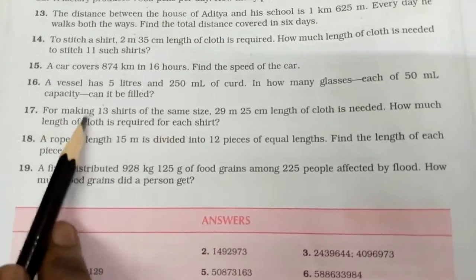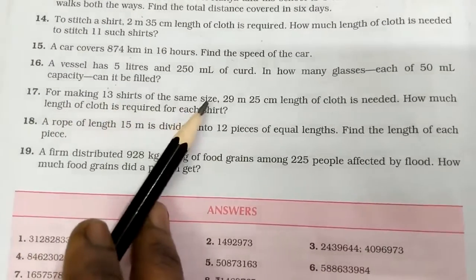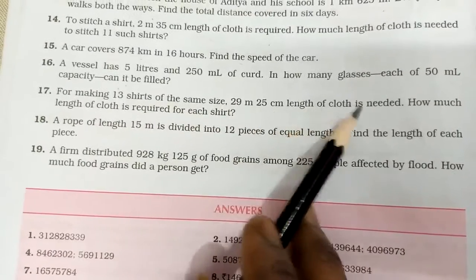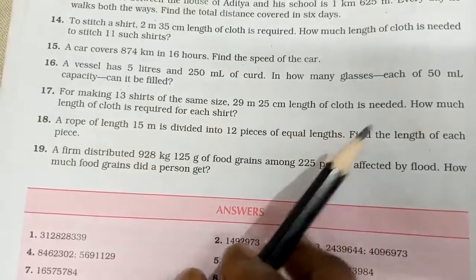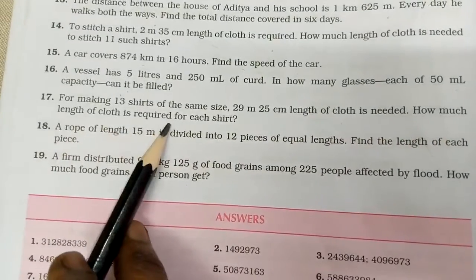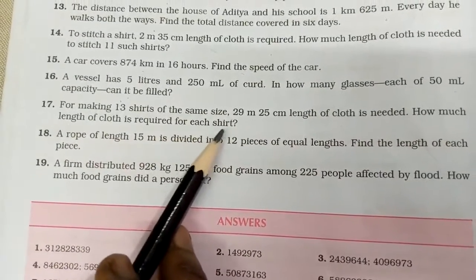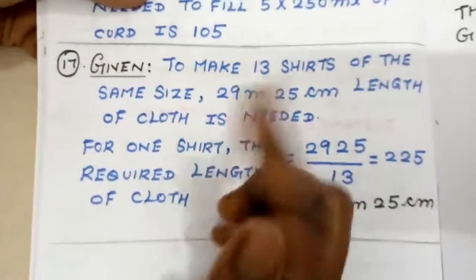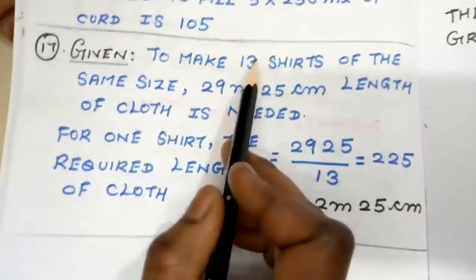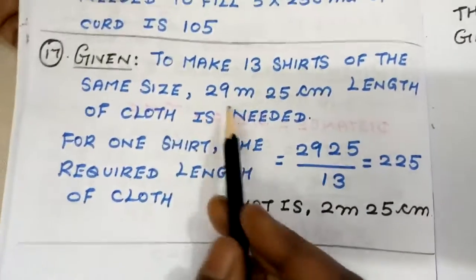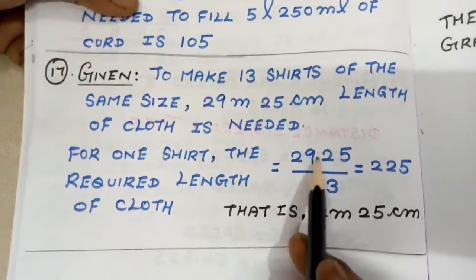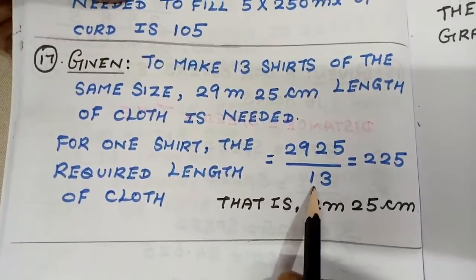Coming to question number 17. For making 13 shirts of the same size, 29 meter 25 centimeter length of cloth is needed. How much length of cloth is required for each shirt? For one shirt, they are asking you to find. So what I am going to do here, students, they have given you this statement: 13 shirts, total length of the cloth is 29 meter 25 centimeter, that is 2925 divided by 13.